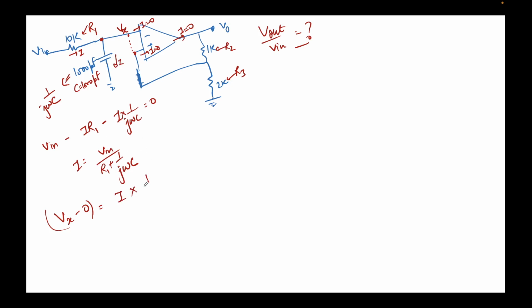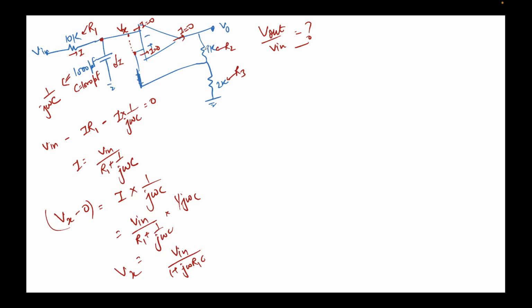What is the impedance? 1 upon j omega C. So I write the value of V in over R1 plus 1 upon j omega C, into 1 upon j omega C. I'll get the expression V in upon 1 plus j omega R1 C, which we derived before, this is nothing but a low pass filter. So here we have taken the output from here. I just derived it again for the sake of completion.